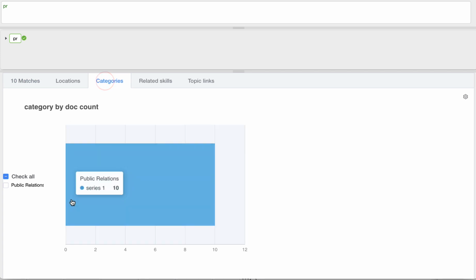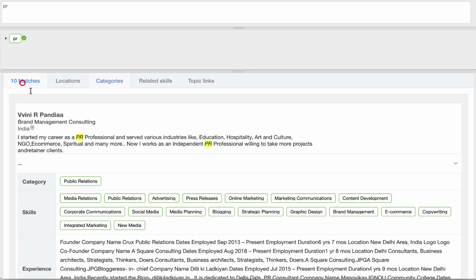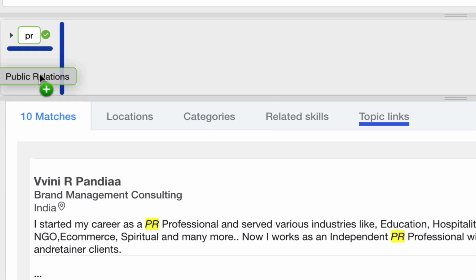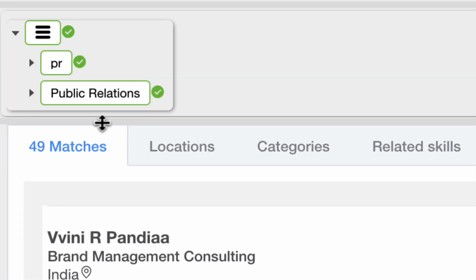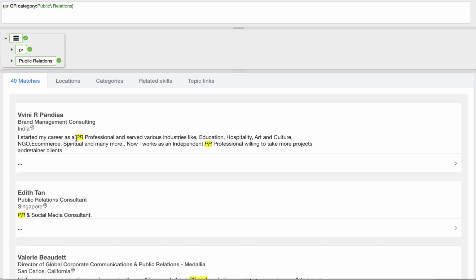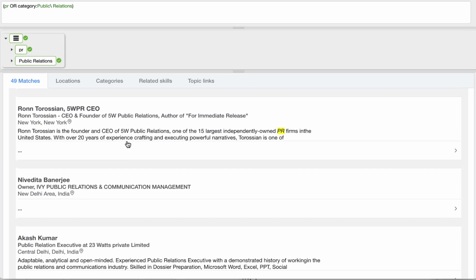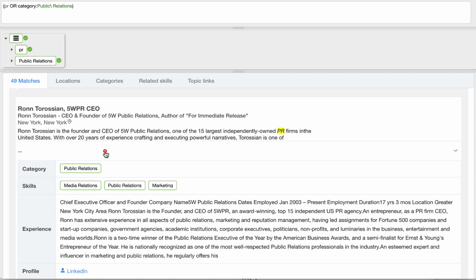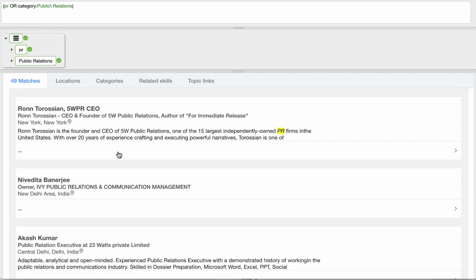If we look at the breakdown of the categories field, we can see that all 10 of these people belong in public relations. So maybe there are some resumes out there that didn't use the word PR in the text anywhere, but they put themselves in the category public relations. That would be another way of describing yourself as a PR professional of some kind. So we can pick up public relations and drag and drop it as an OR. Now we've increased our set of matches to 49. So people who don't mention the characters P and R in the text, but actually put themselves in the category of public relations. So we're hopefully improving our query as we go along.